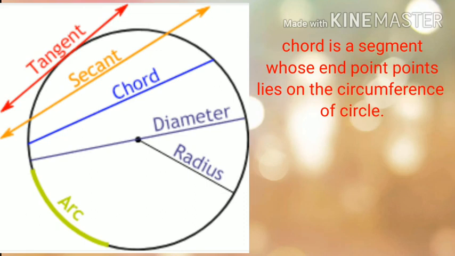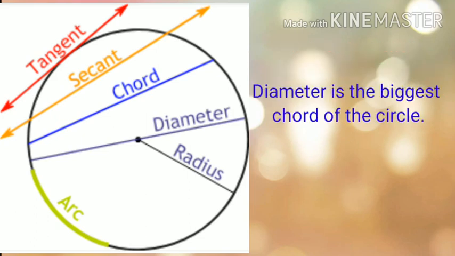But the difference is that a diameter is always passing through the center. This condition is not for a chord. The chord is the segment which intersects the circle at 2 points. So the diameter is the biggest chord of the circle.